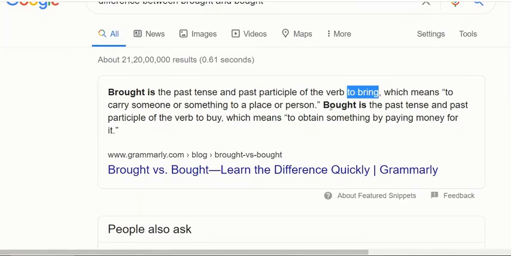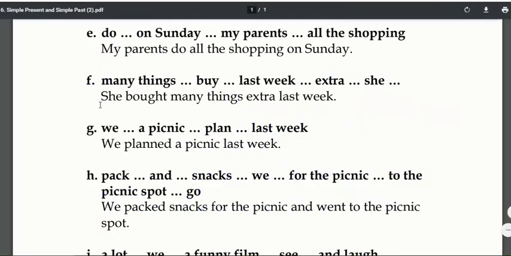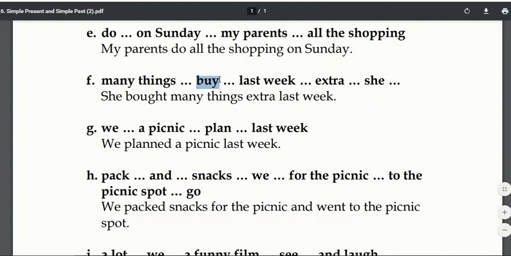Next one, bought is the past tense of the verb to buy. Now you already know the meaning of bring. Bring means लेकर आना or ले आना. But the meaning of buy is खरीदना. When you pay money, you buy something. But when you bring something, you don't pay money. You just bring it. So the past tense of buy will be bought.